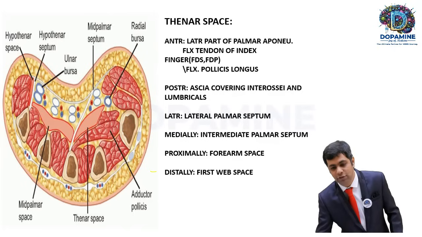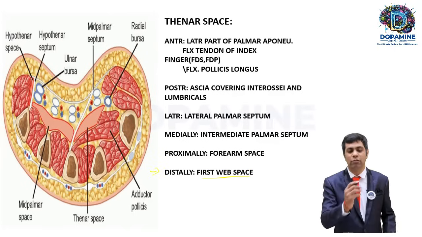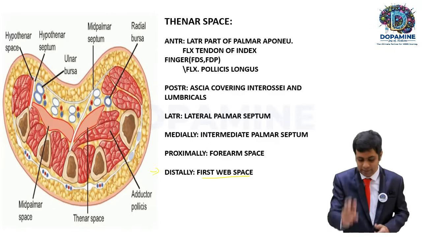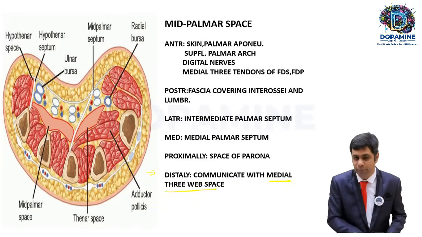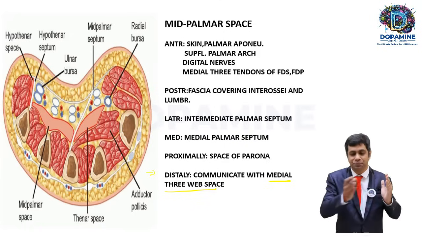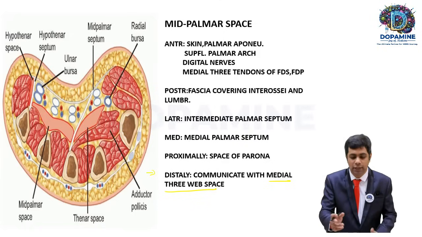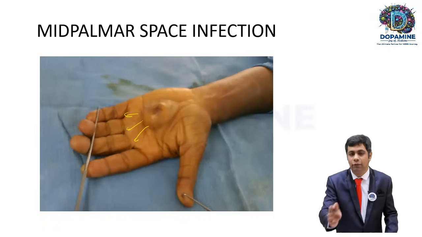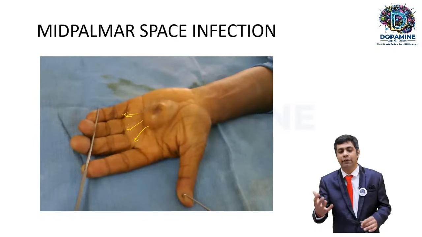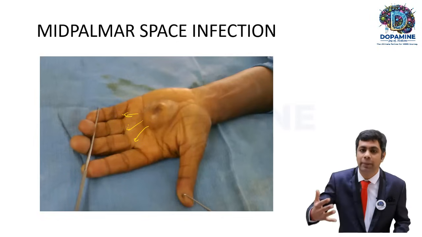For the thenar space, the distal communication is the first web space. But for the mid-palmar space, the medial 3 spaces, that is the second, third, and fourth web spaces, are the communication. That is why incision and drainage is done in those spaces, in order to evacuate the pus completely, because it communicates distally.